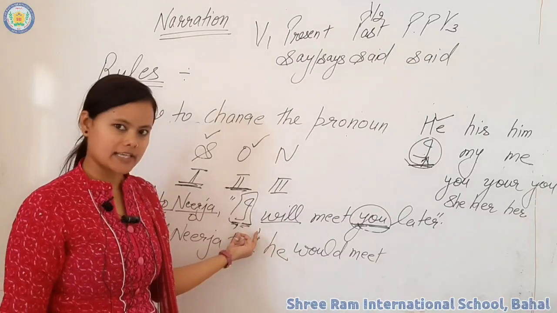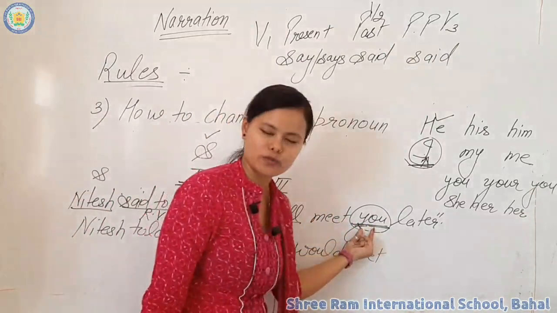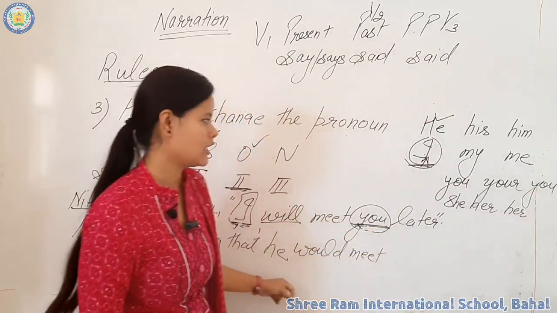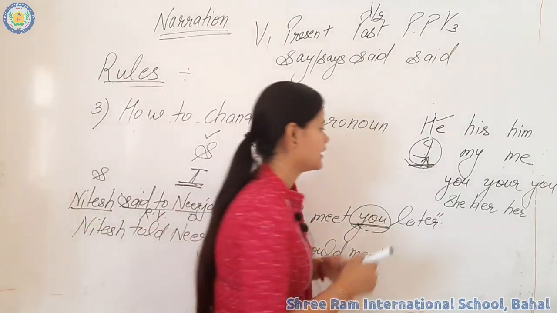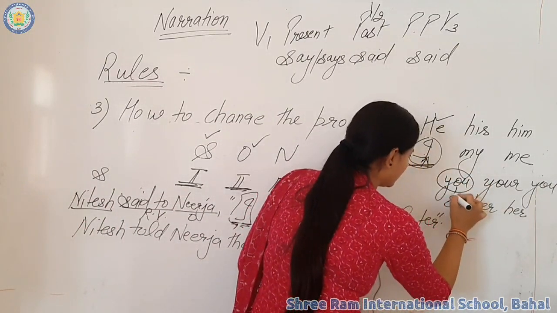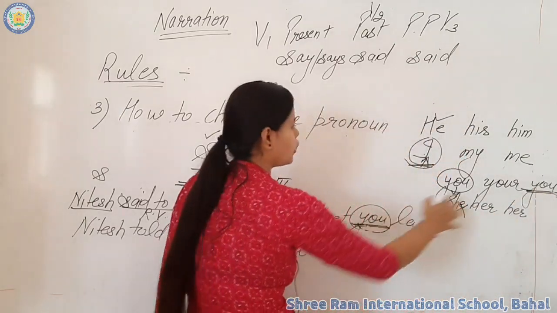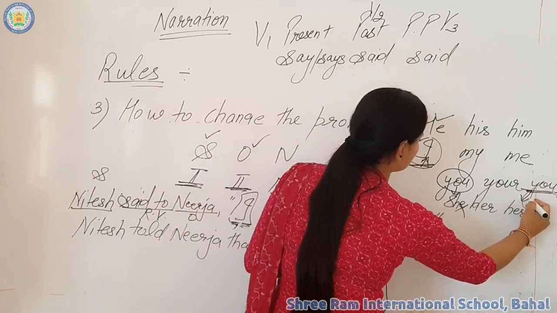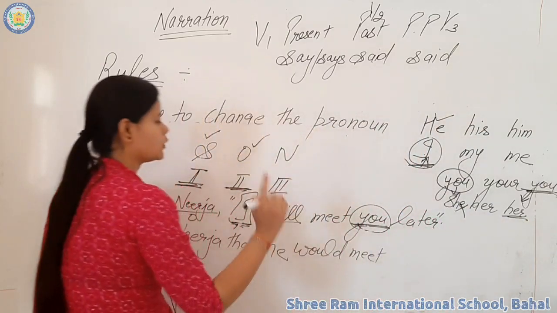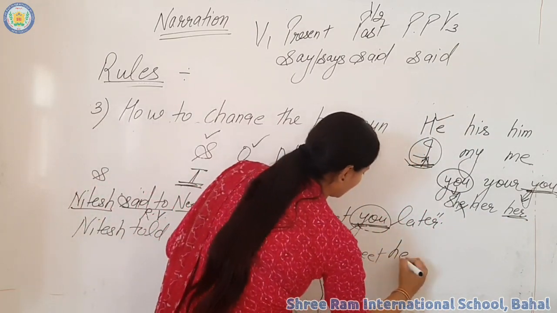So I is already the subject here. So you is the object of this sentence. So what you have to see is that this you will not change into she, because we have used the objective case here. It means you will be changed into her.